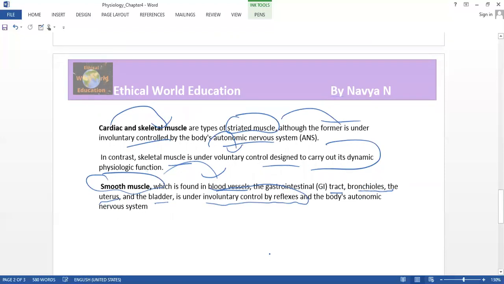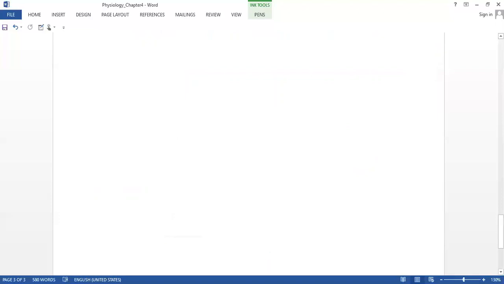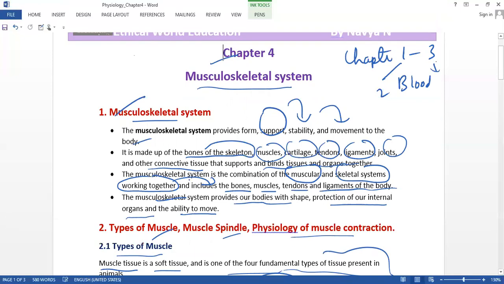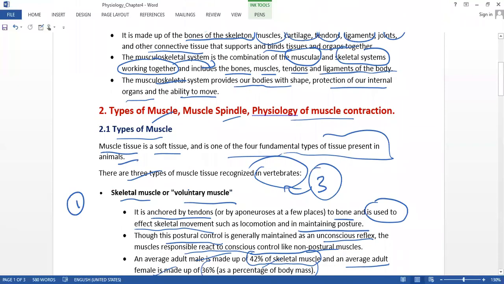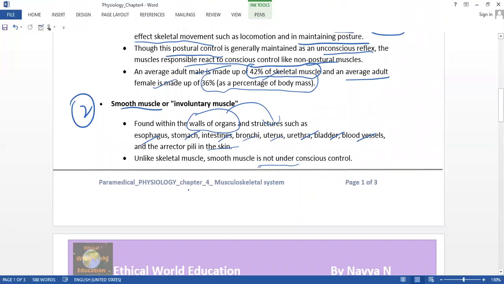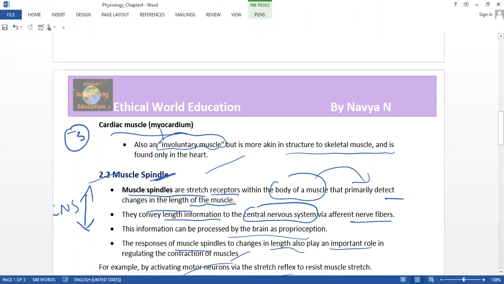So this completes chapter 4, the musculoskeletal system. Under this, we learned what the musculoskeletal system is: it provides the support, stability and movement of the body. We also covered the types of muscle: skeletal muscle, which is voluntary; smooth muscle, which is involuntary; and cardiac muscle, which is also involuntary, for example the heart.